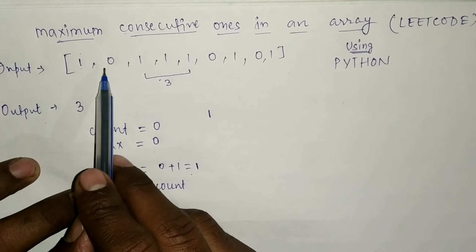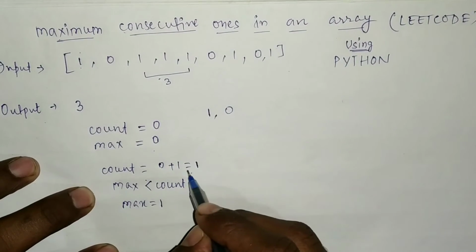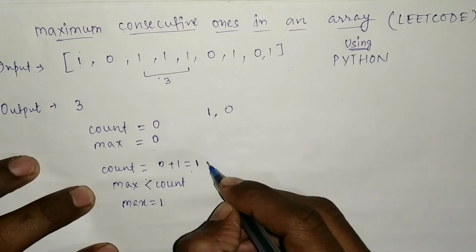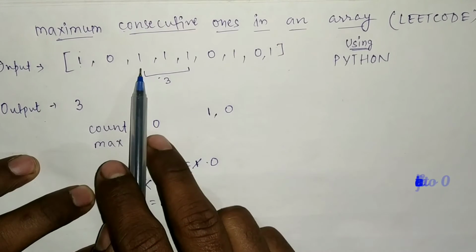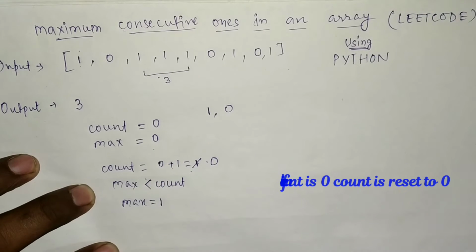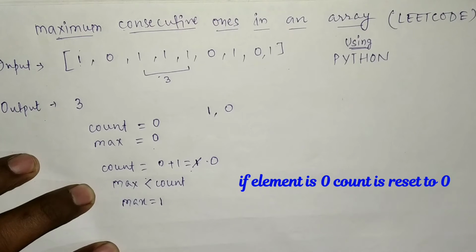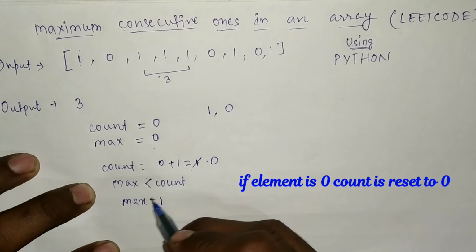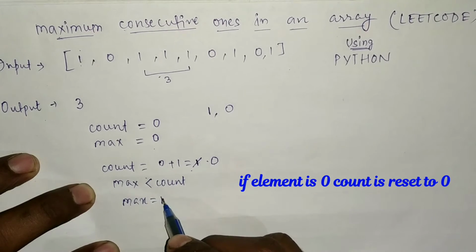In the next iteration it will move to 0. So when we get 0, we have to make the count equal to 0. So now the count becomes 0 because we only have to count ones. So we don't need 0, so we make count 0 so that only consecutive ones will be counted. If we don't reset, then it will not be consecutive ones, it will give the count of all ones in the array. And we know, and there is no need for checking, but if we check, count is 0, so max will be 1, here is no change.